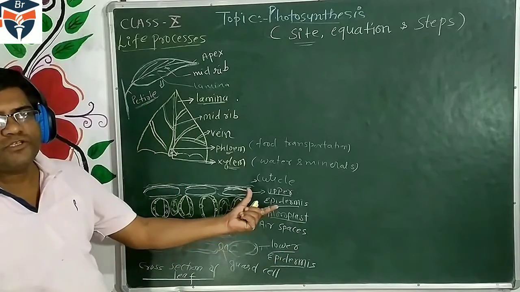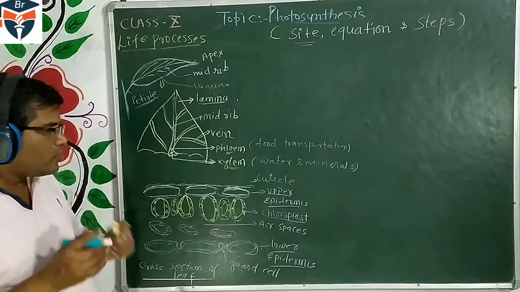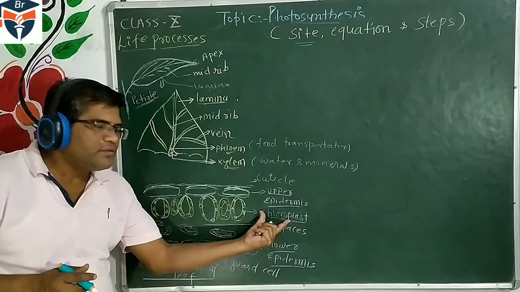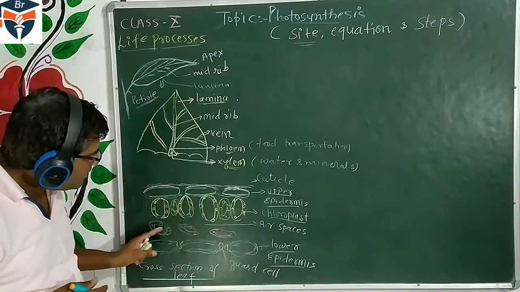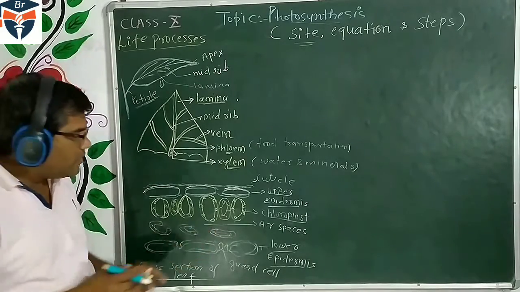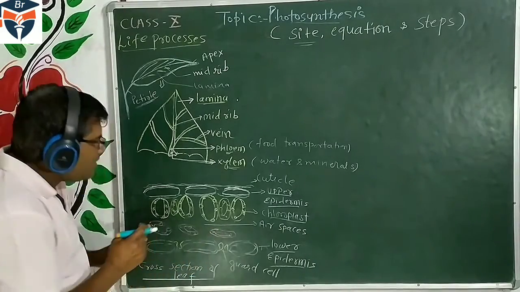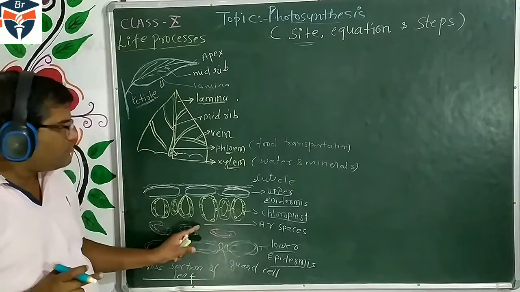Chloroplast is the kitchen of the cell. In this chloroplast, the food is synthesized. These mesophyll cells are compact, but there are other mesophyll cells which are loosely associated. In between them there are spaces which are called air spaces.